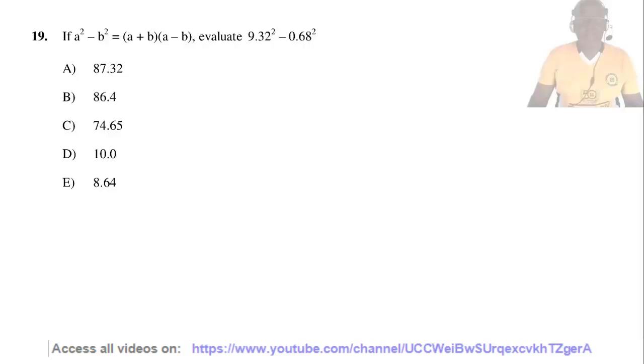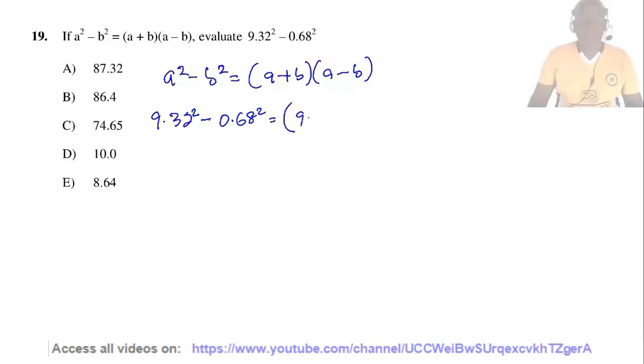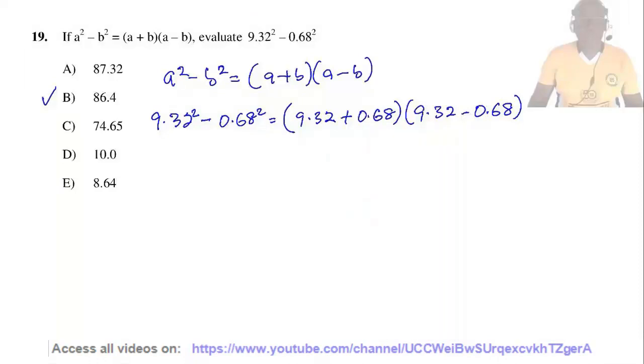We know that A squared minus B squared equals A plus B times A minus B, and therefore 9.32 squared minus 0.68 squared is going to be equal to 9.32 plus 0.68 times 9.32 minus 0.68. That is, A equals 9.32 and B equals 0.68.